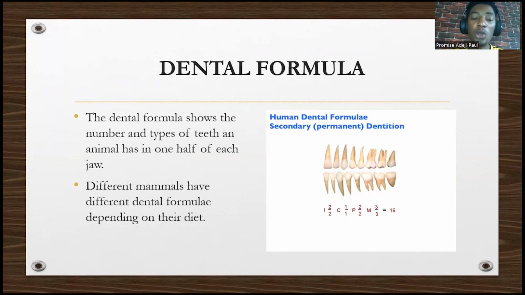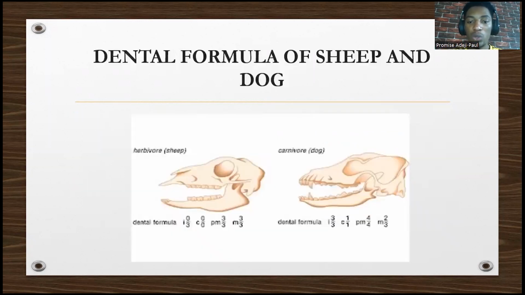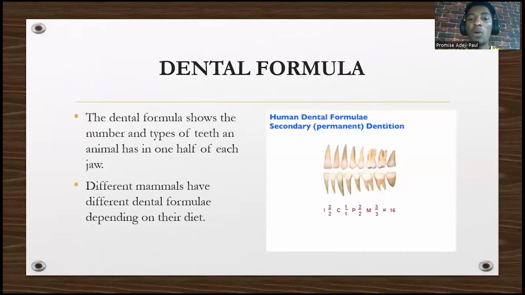So the dental formula shows the number and types of teeth an animal has in one half of each jaw, because both halves are the same. Different mammals have different dental formulas depending on the diet. These are pictures that show the dental formula. Take note, the dental formula for humans and most omnivores is 2123, 2123. What does that mean? ICPM. That means incisors, canine, premolar, and molar. Two incisors up, two down, one canine up, one canine down, two premolars up, like that. So take note of that.